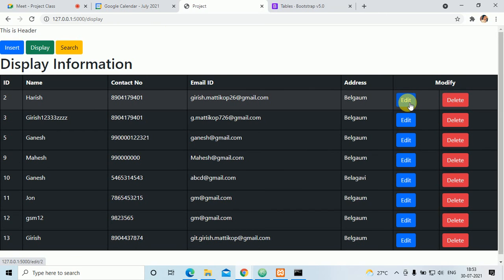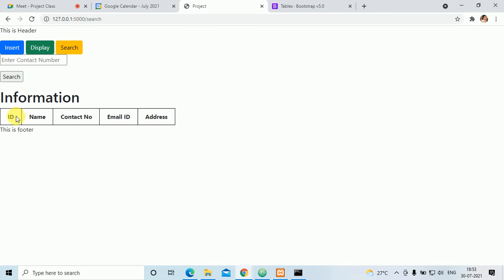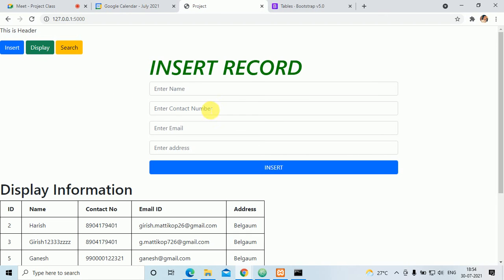Okay, the same thing you can apply for edit also. If you click on edit, it will go to the edit, but all these things have to come here in between. Same thing for search also. This table information has to come here. I'll upload this in WhatsApp. Okay, I'll post this in WhatsApp. So try to make changes on this search and everything and just check how it works. Okay, try to do this.